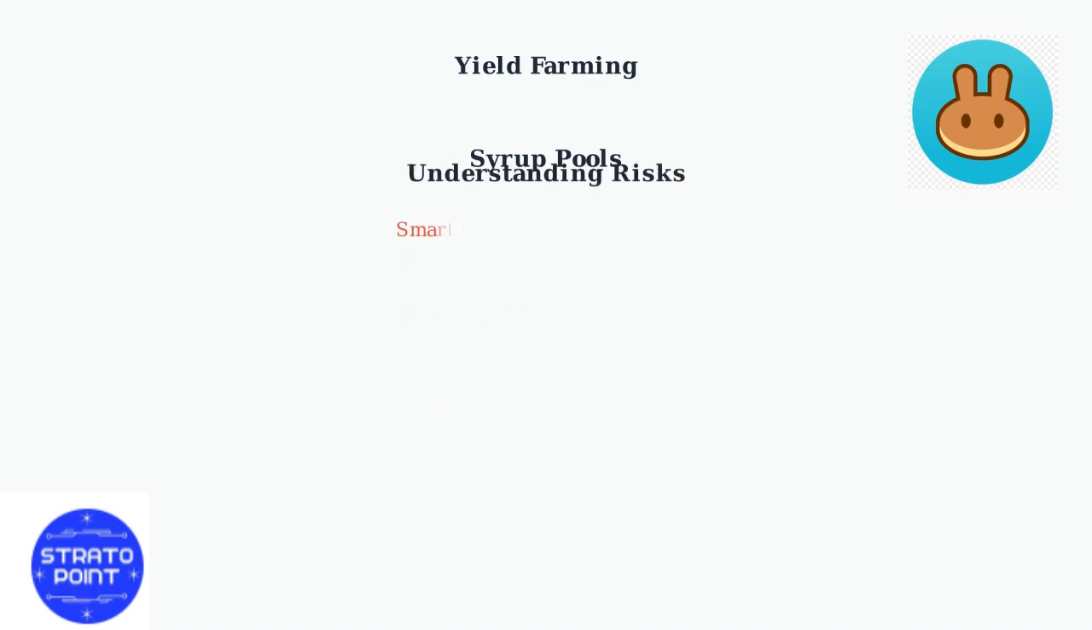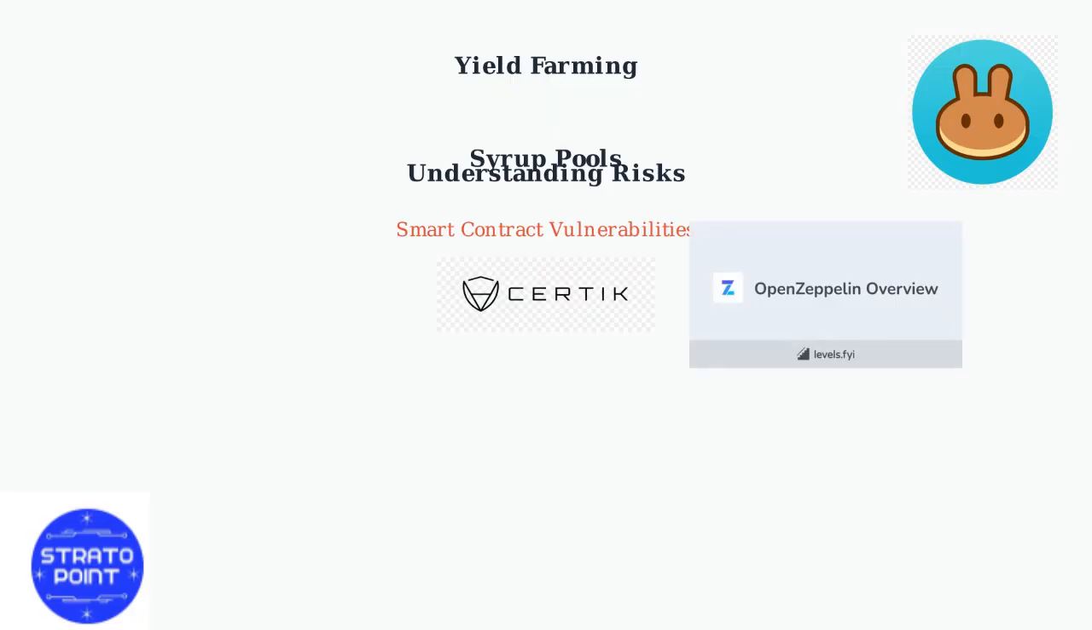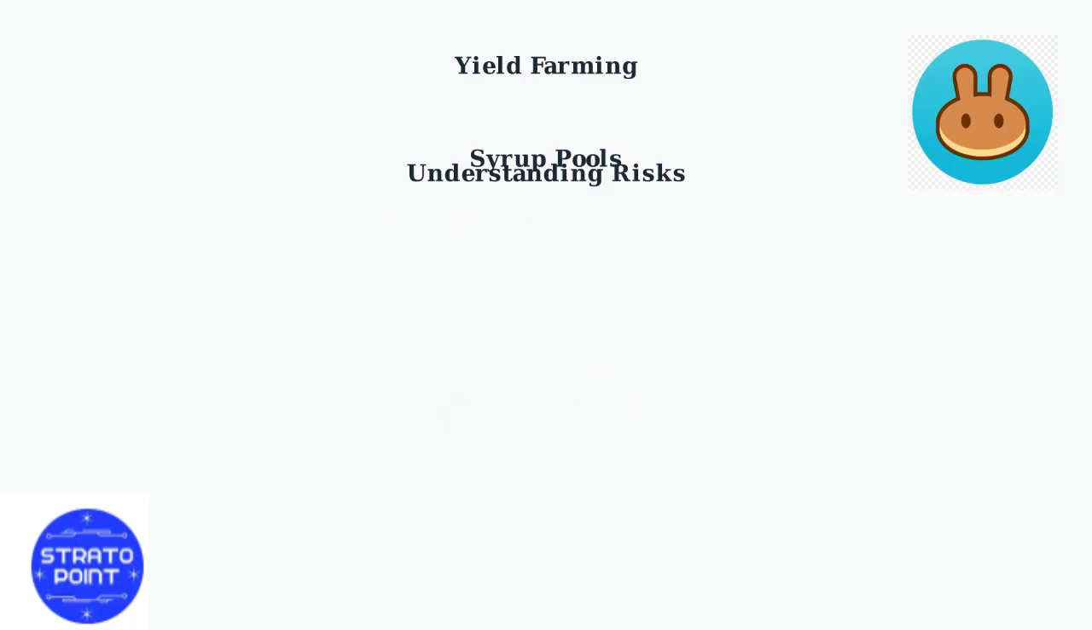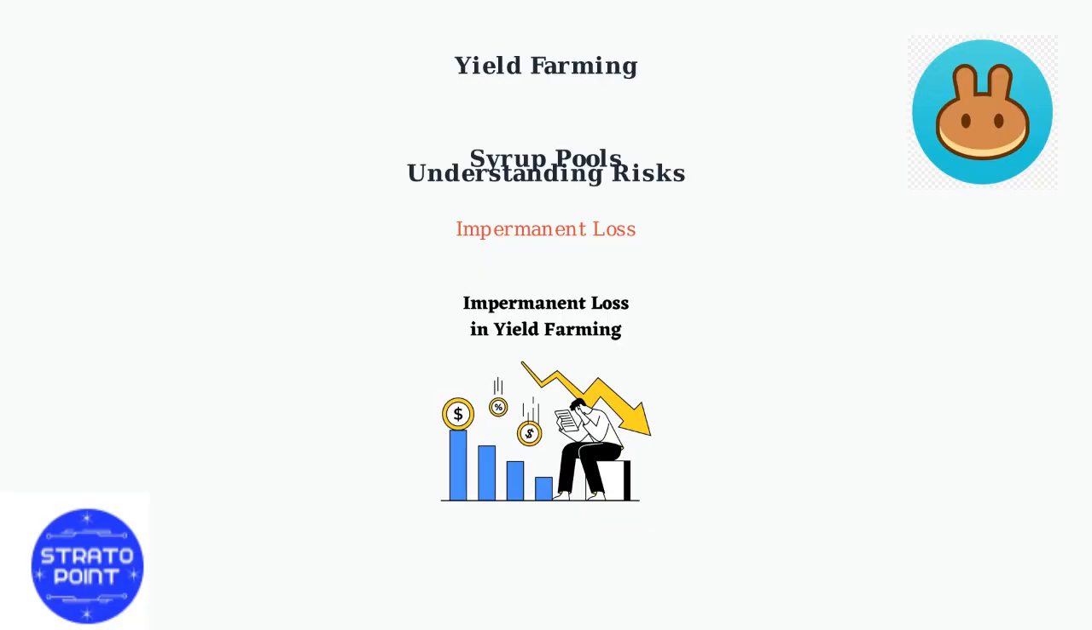When participating in yield farming, understand the risks involved. Smart contract vulnerabilities exist, so always verify audits from reputable firms like CertiK or OpenZeppelin. Impermanent loss can reduce your profits when token prices fluctuate significantly in liquidity pools.